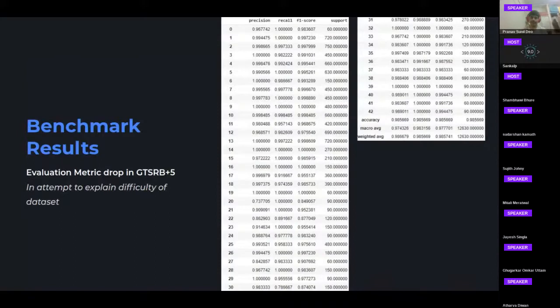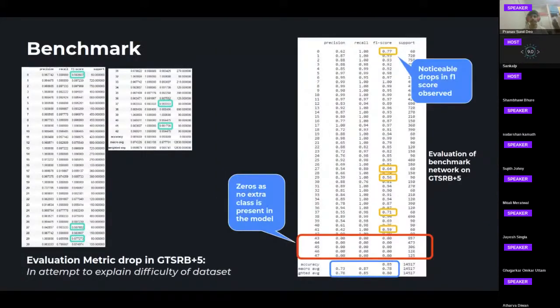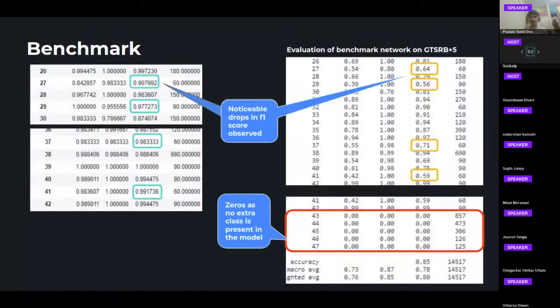Now moving on to the benchmark results, we use these results to compare our current benchmark model with other models and datasets. Now after adding 5 new classes and making the dataset, we run our benchmark model on this new dataset. So we get few insights like noticeable F1 drops and zeros as F1, which can be seen clearly in this slide. So here we see few classes have F1 drops and the added 5 new classes have their scores as 0, which is expected because our model currently does not have that class. So our UI will suggest the user to add 5 new classes to the model.